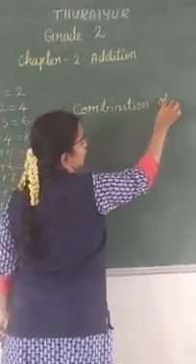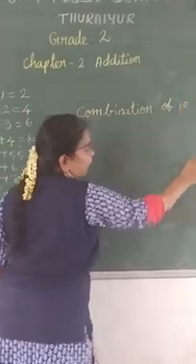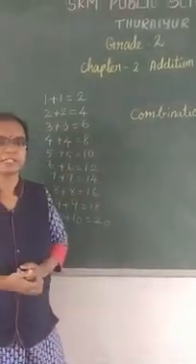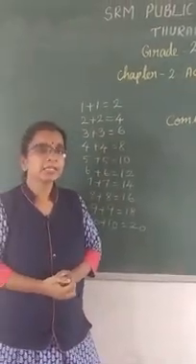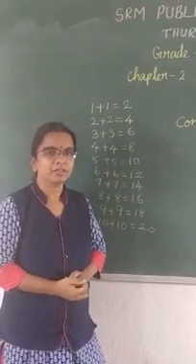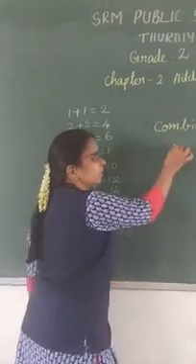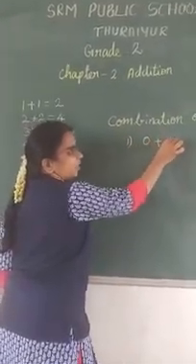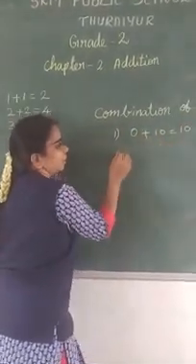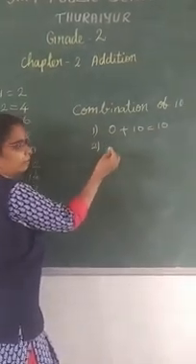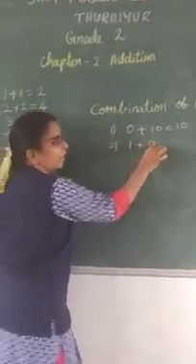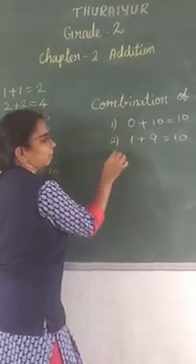Combinations of 10. I already told you there are 6 combinations of 10, right? What are the 6 combinations of 10? Yes, the first one is 0 plus 10 equals 10. Second one, 1 plus 9 equals 10.